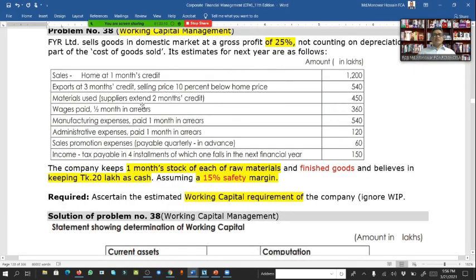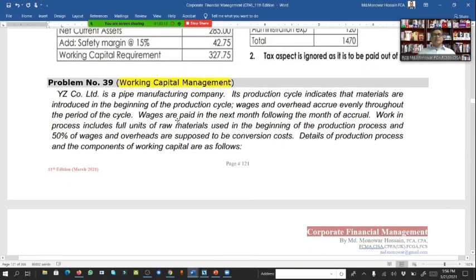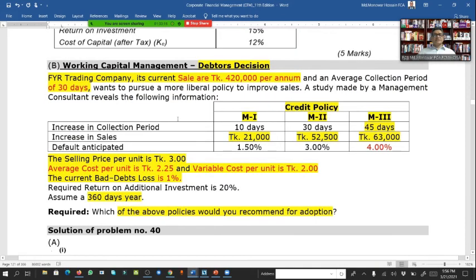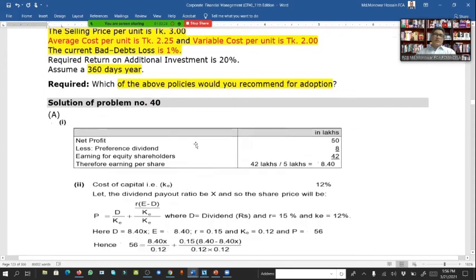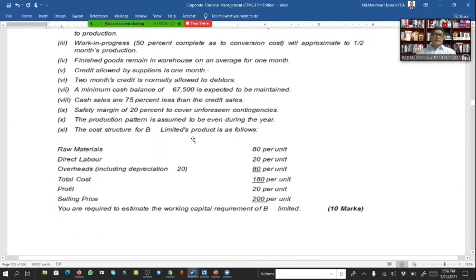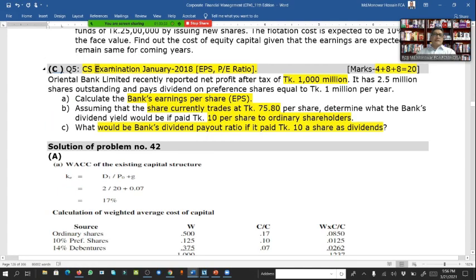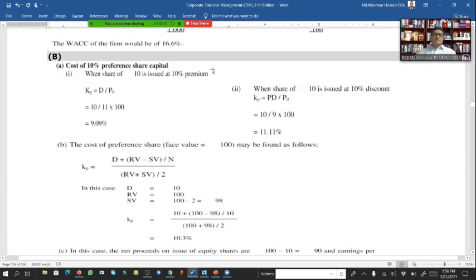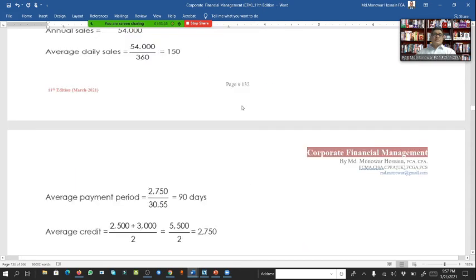So here we discussed working capital management in math, and also another one, the debtors decision, from this chapter also. And we also discussed another math that was already in your exam in January 18. So the solution is here, and all the maths have solutions with this sheet. It's all for today.